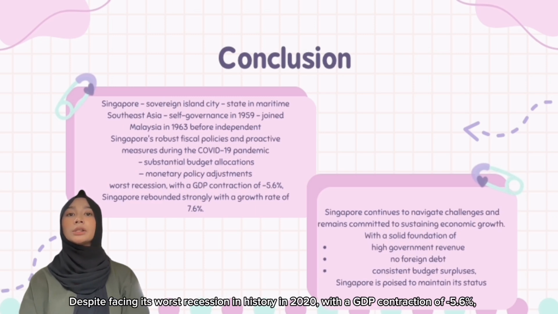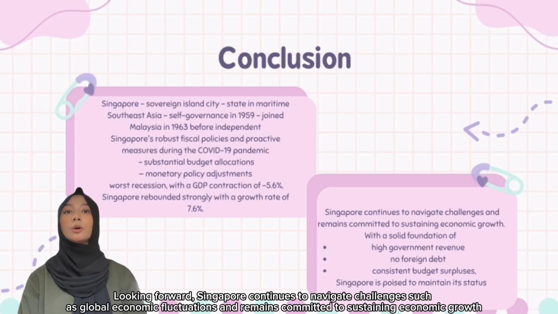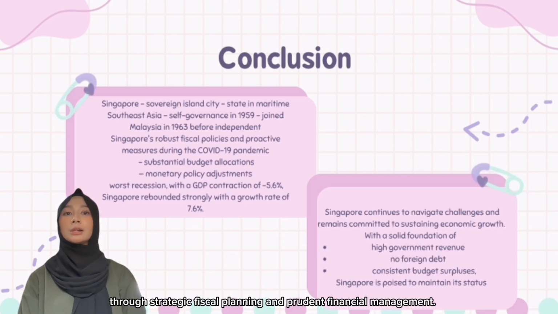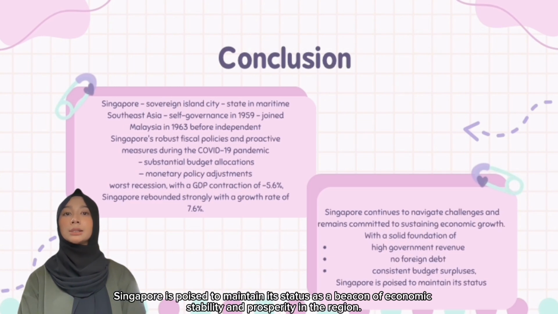Despite facing its worst recession in history in 2020, with a GDP contraction of minus 5.6%, Singapore rebounded strongly in 2021 with a growth rate of 7.6%, led by key sectors like manufacturing and finance. Looking forward, Singapore continues to navigate challenges such as global economic fluctuations and remains committed to sustaining economic growth through strategic fiscal planning and prudent financial management. With a solid foundation of high government revenue, no foreign debt, and consistent budget surpluses, Singapore is poised to maintain its status as a beacon of economic stability and prosperity in the region.